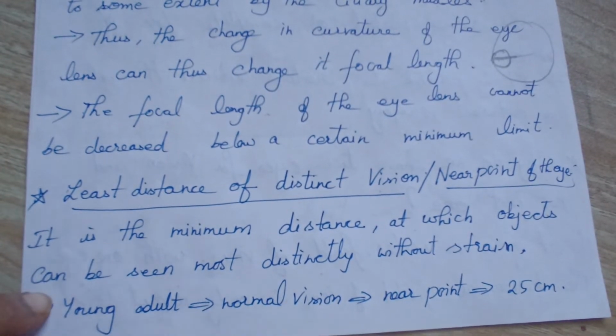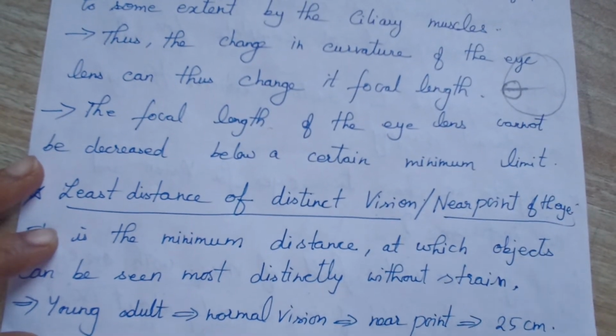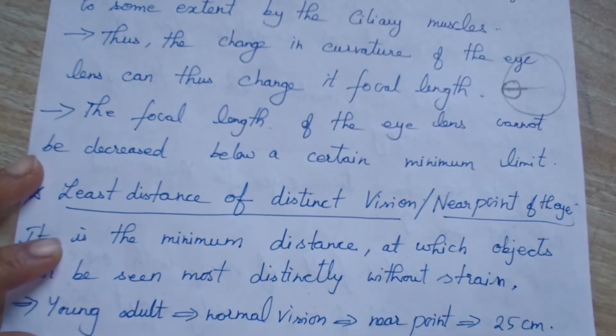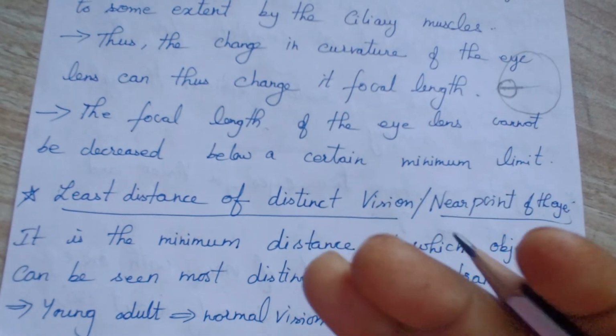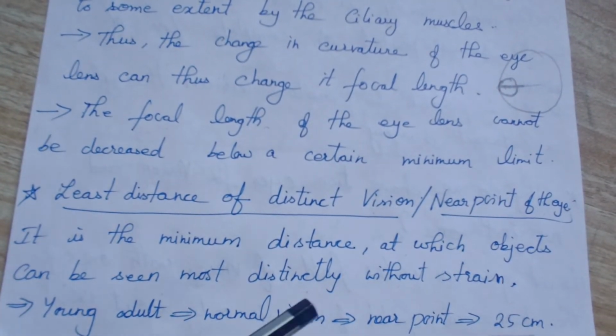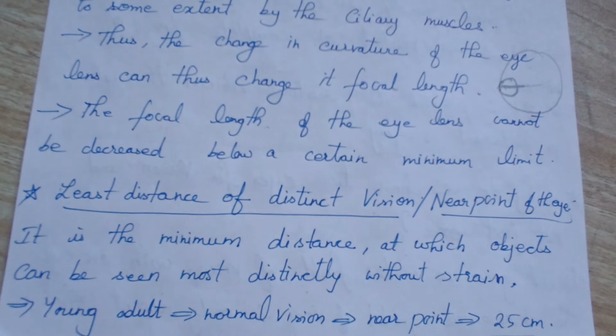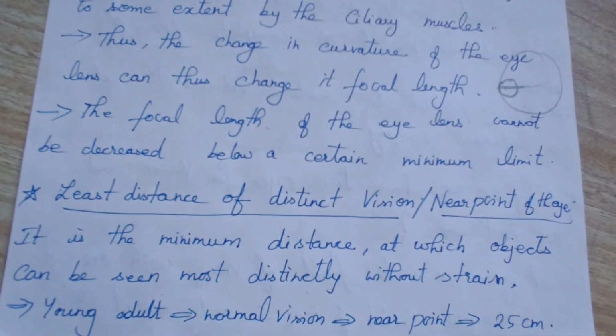For young adults with normal vision, the near point will be 25 centimeters. If you keep things in front of your eyes at a distance of 25 centimeters, you are able to see the object clearly without any strain. If you bring the objects closer to your eyes, you are not able to, because after that the lens will not be compressed, right?